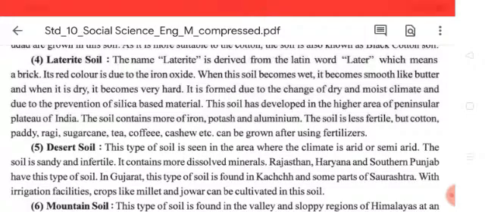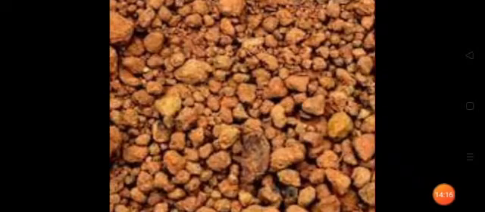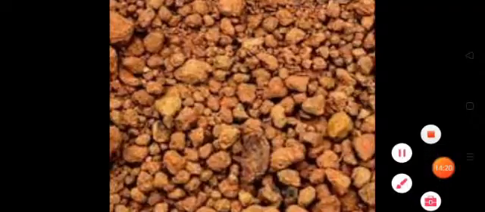As we already said, black soil has very good fertility, but in laterite soil fertility is very less, though it is good for the cultivation of cotton, paddy, ragi, sugarcane, tea, coffee, cashew, etc. Here you can see the laterite soil. This is very less in fertility.